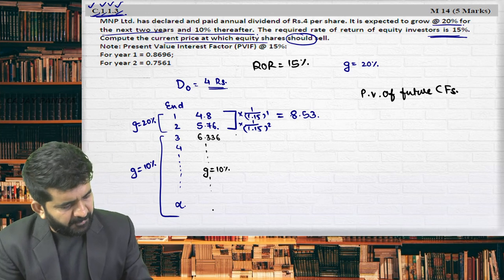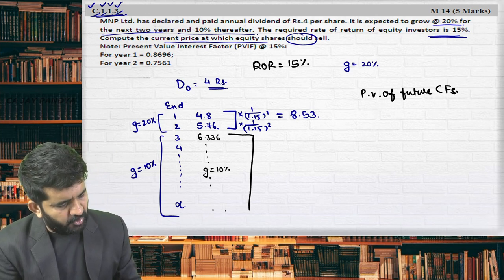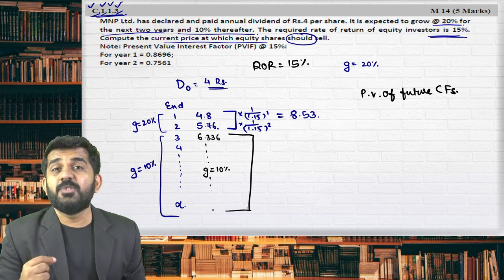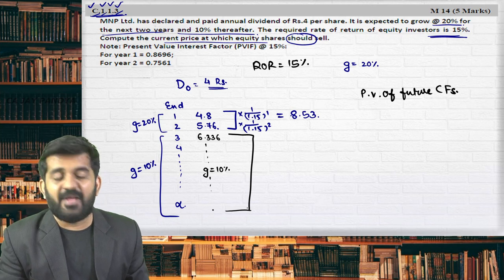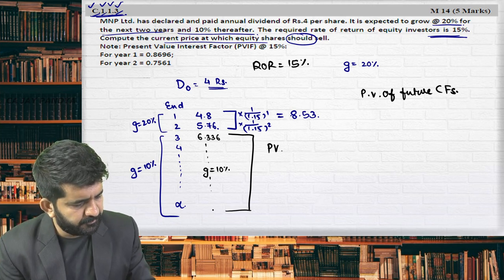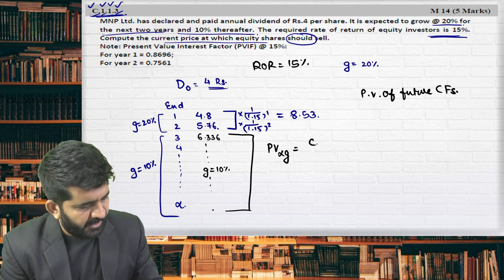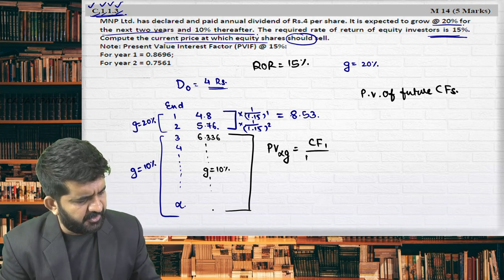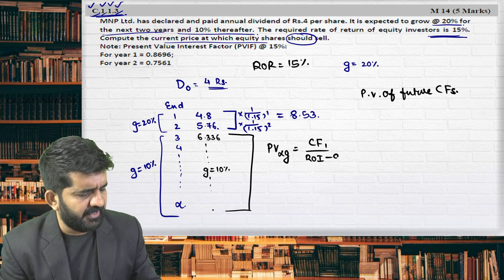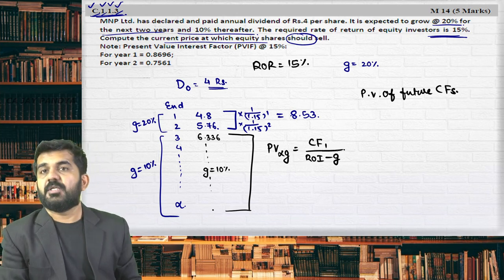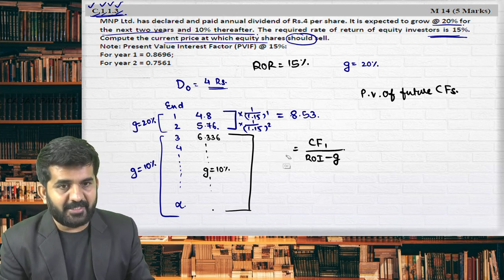Let me find out present value from third year onwards. I will be using that formula of present value with growth. Is it alright? I need to do cash flow of first year divided by rate of interest minus g. Is it alright? Then I get value at the end of 0 year.